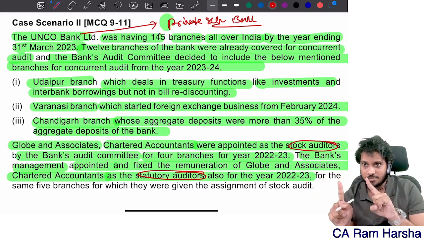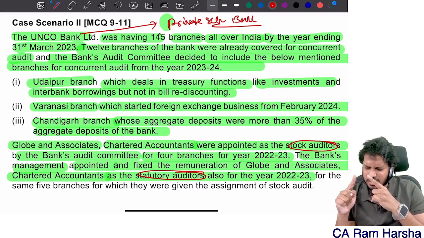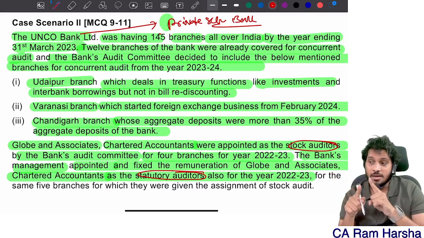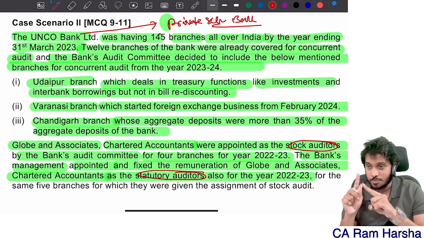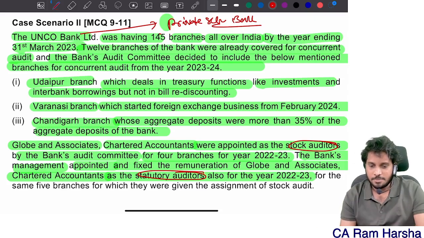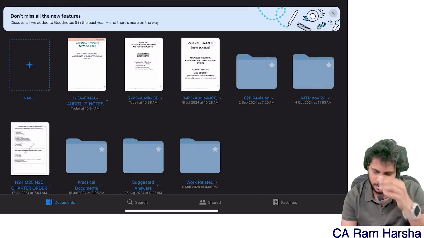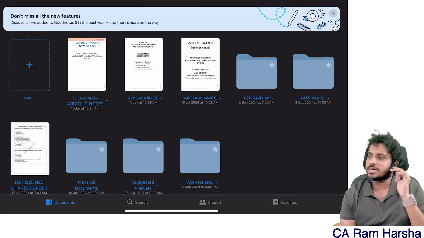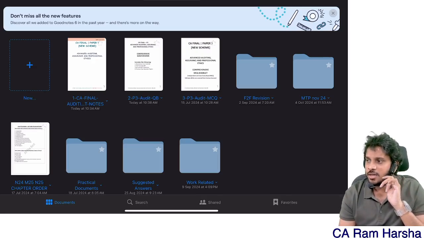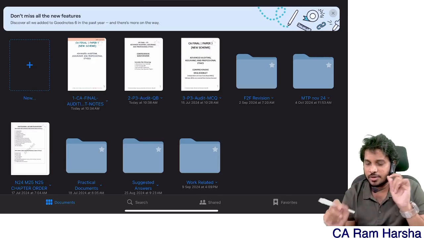for any of the branches or other branches of the bank, or even not only the bank, the bank's sister company is there, no? For a bank's subsidiary or sister company, for them also you cannot. In the Ethical Standards Board's recent decisions we have in the ICAI material, inside that, one of the points I told you to specifically mark. For example, we'll see whether the ICAI book contains that. It is there in the ICAI book, for sure. In the Ethical Standards Board's recent guidelines, statutory auditor and stock auditor cannot be the same. We read it from the ICAI book directly.